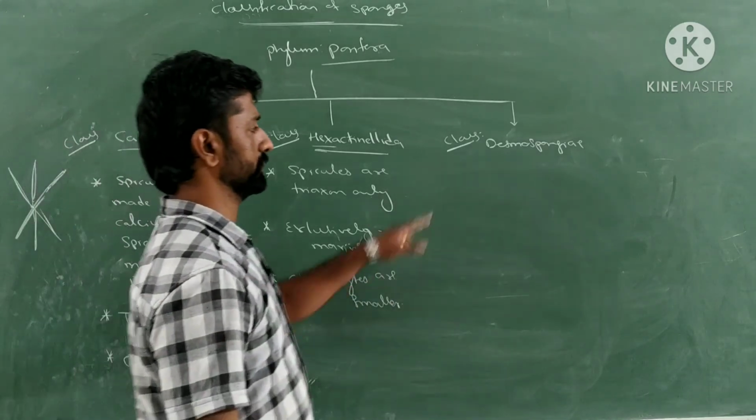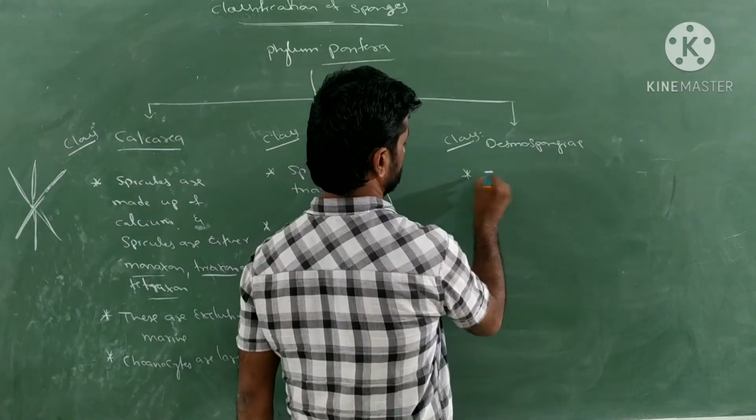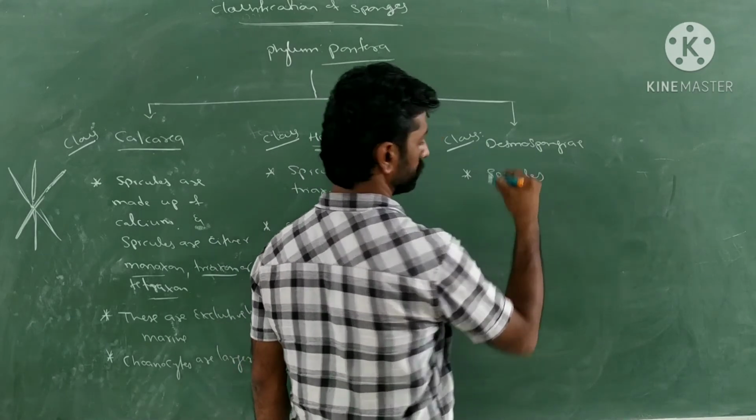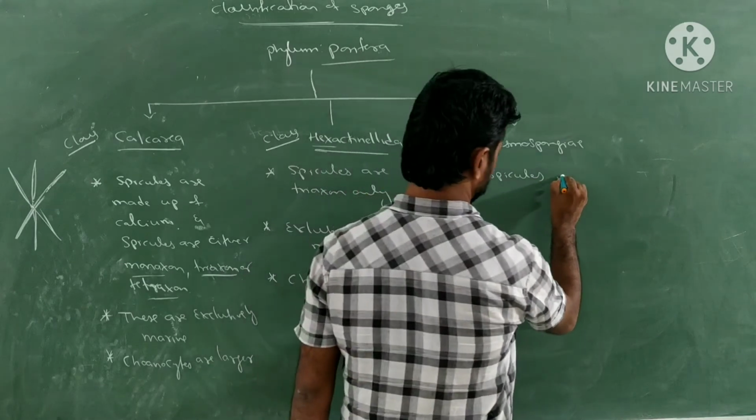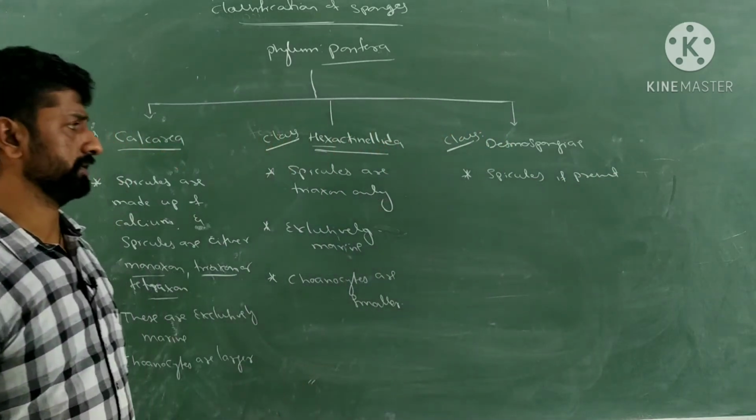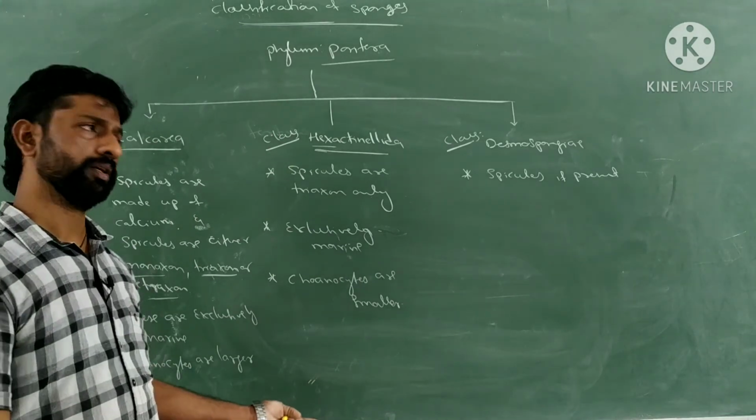What about in case of Desmospongia? Here spicules may be present or absent.